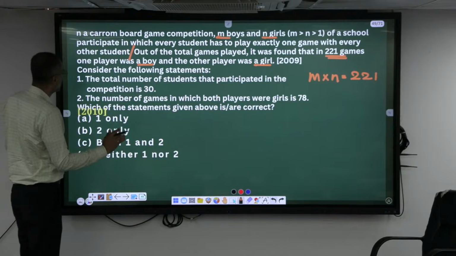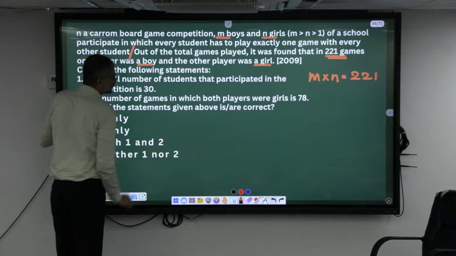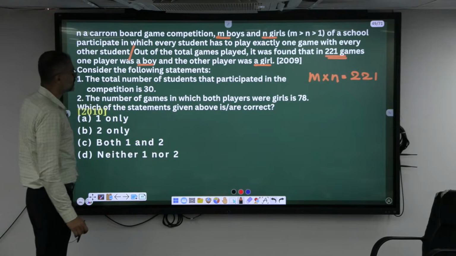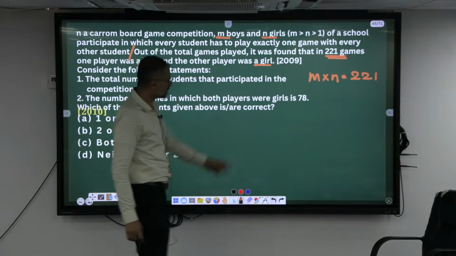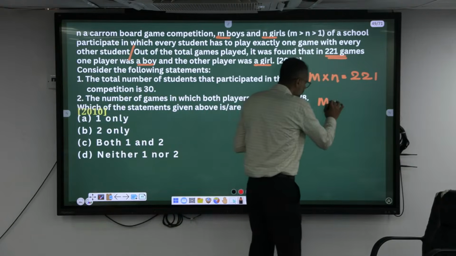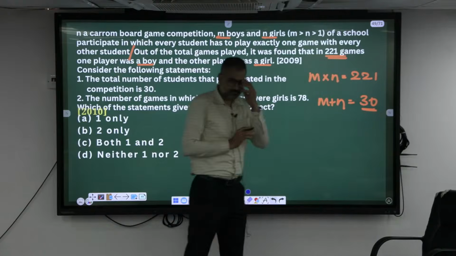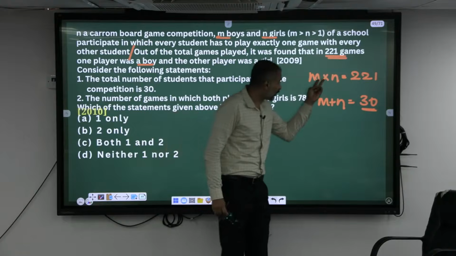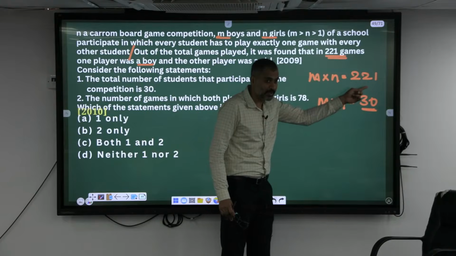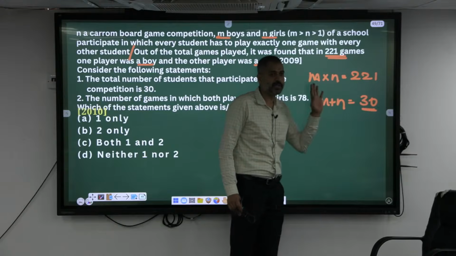Consider the following: the total number of students that participated in the competition is 30. What has he given here? M into N is 221, and M plus N is equal to 30? He is asking, is this possible? The product of two natural numbers has to be 221 and the sum of the same two natural numbers has to be 30. Is this possible or not? Look.